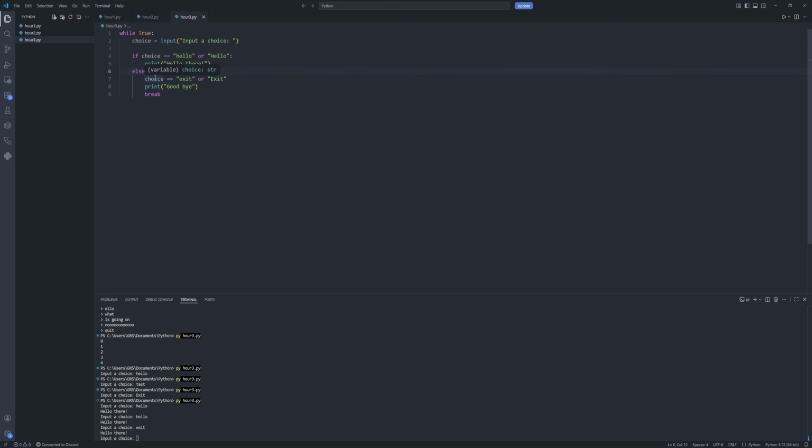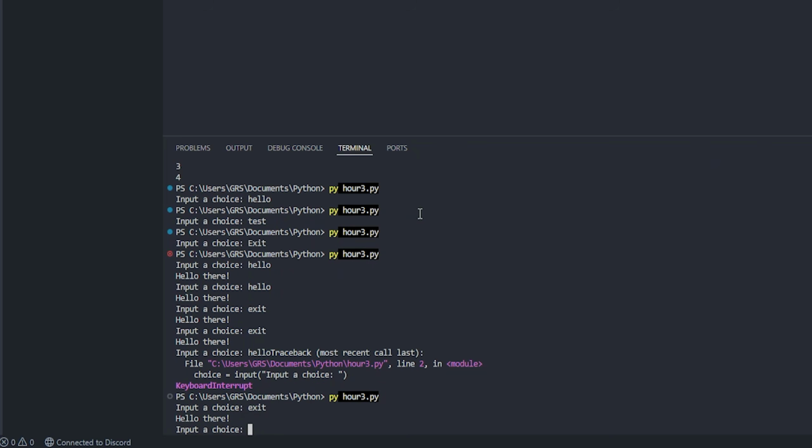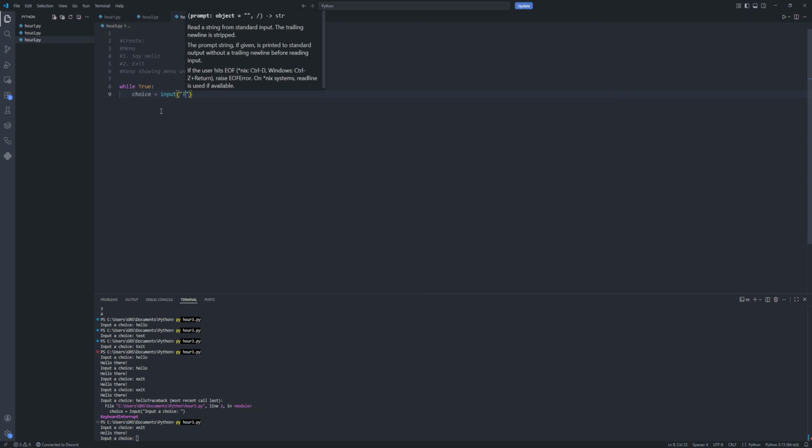If the choice is exit, then print goodbye and break. So let's try that. We're going to run the program again and do exit. Okay, and it still says hello there. Okay, we should start again. I also don't feel like we're following what the exercise wants us to do. So choice is equal to our input.